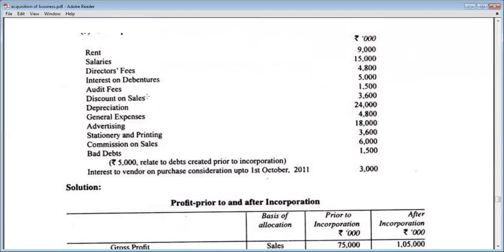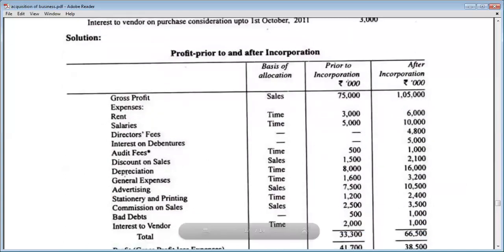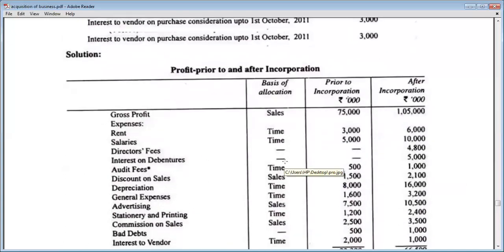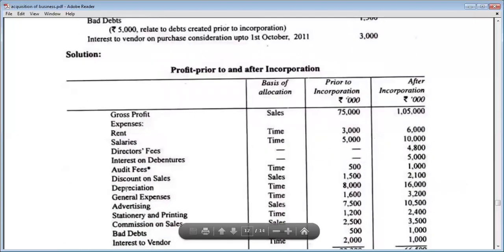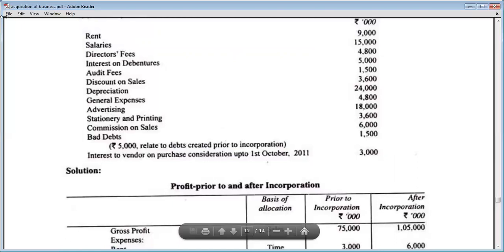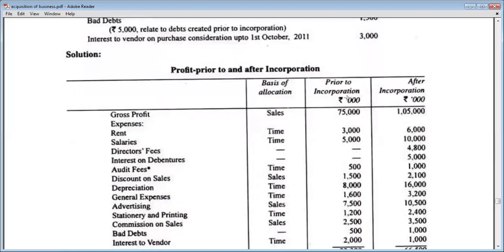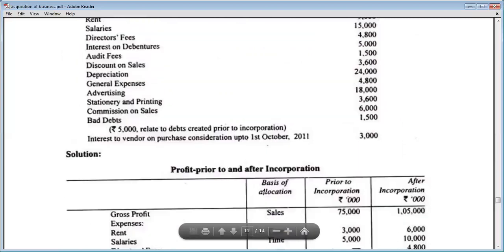Discount on sales is related to sales. So we will divide this expense in sales ratio. Depreciation is related to time. So depreciation will be divided in time ratio. After that, journal expenses is not clearly mentioned as related to sales or time. So we will take an exemption that this is related to time and divide it on the basis of time.